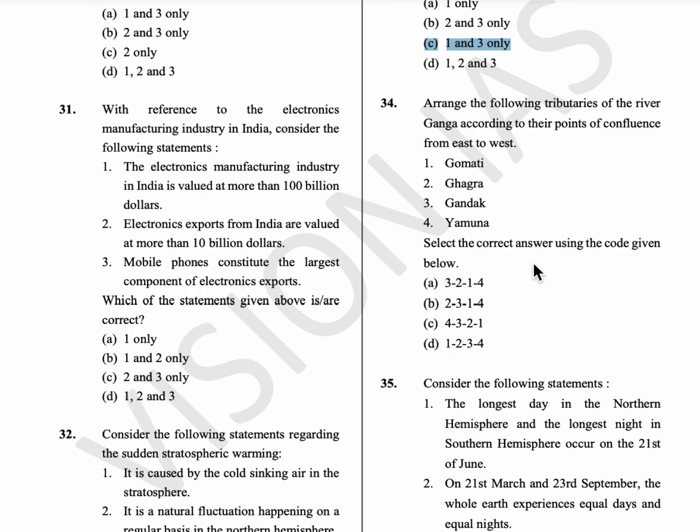34th question, arrange the following tributaries of the river Ganga according to their points of confluence from east to west.